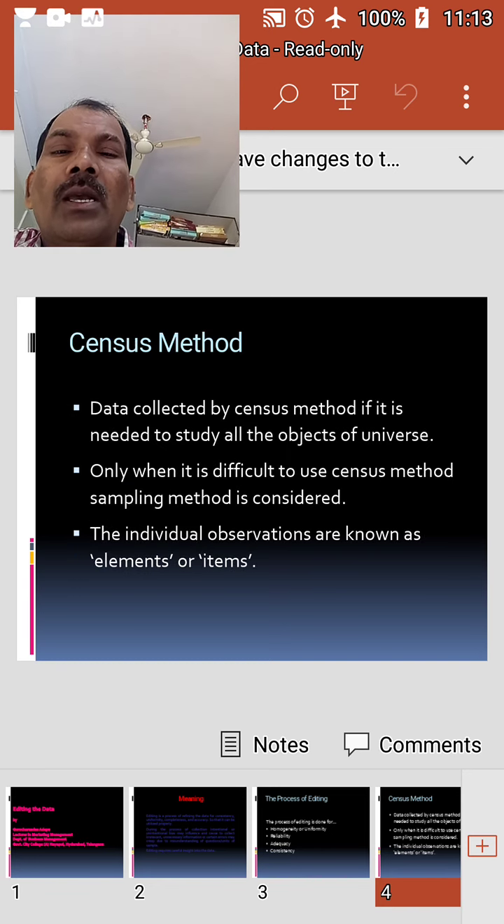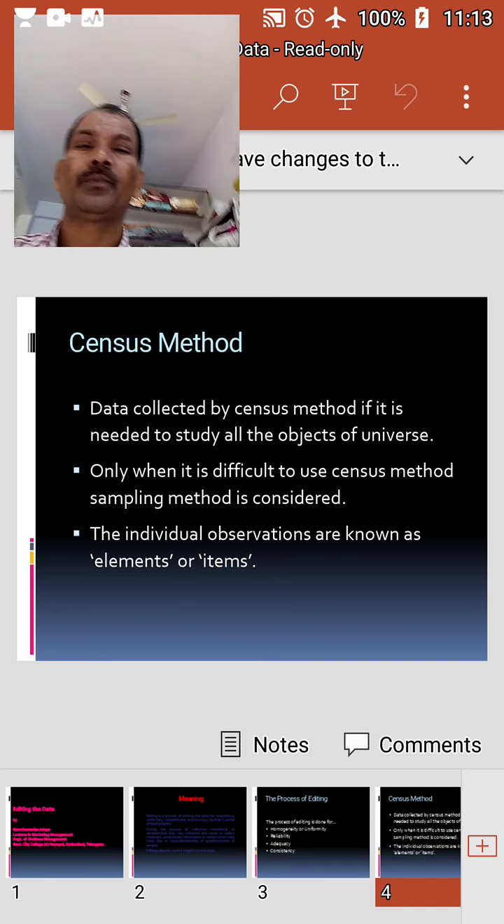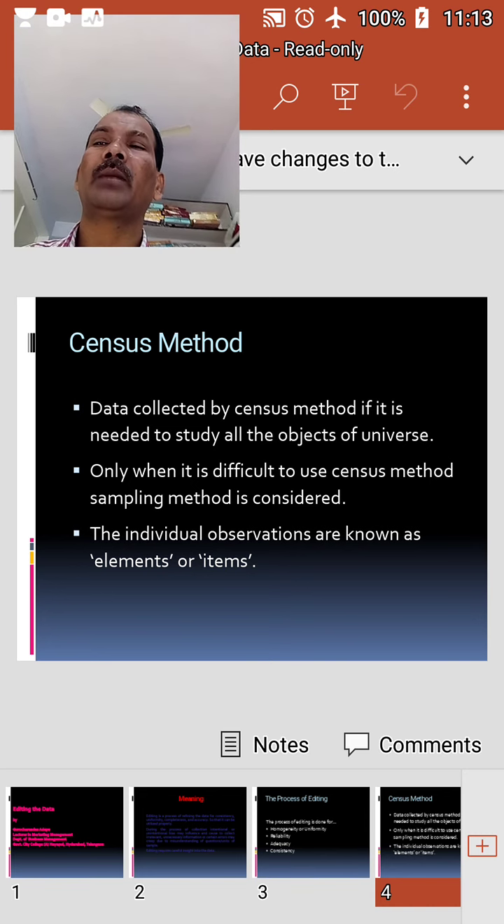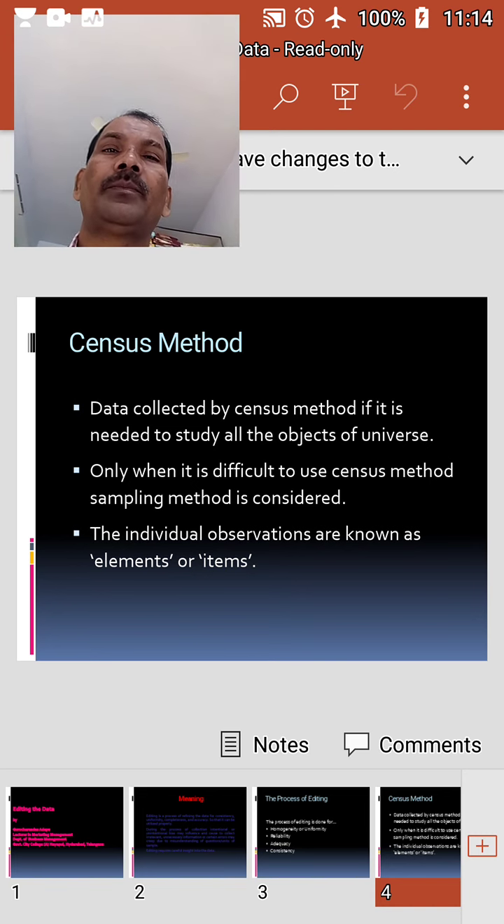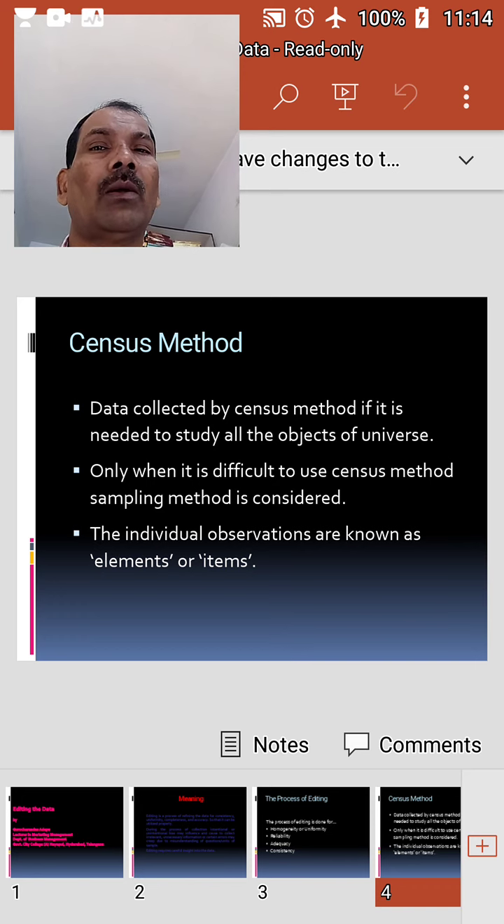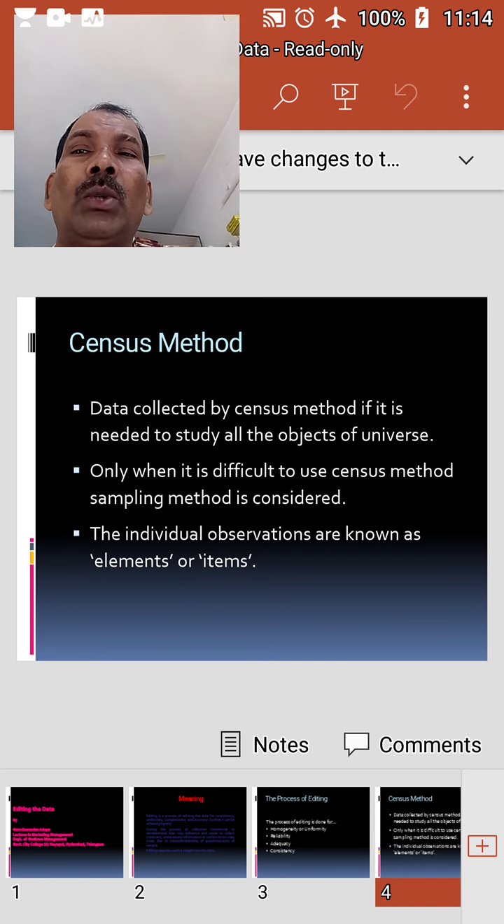Now we'll discuss the census method. Statistical data can be collected either by the census method or the sampling method. If it is needed to study all the objects of the universe, the census method is followed. On the other hand, if it is proposed to study only a few objects of the universe and draw conclusions thereon concerning the entire universe, the sampling method is followed. If the census method is not possible or difficult to execute, the sampling method is followed.